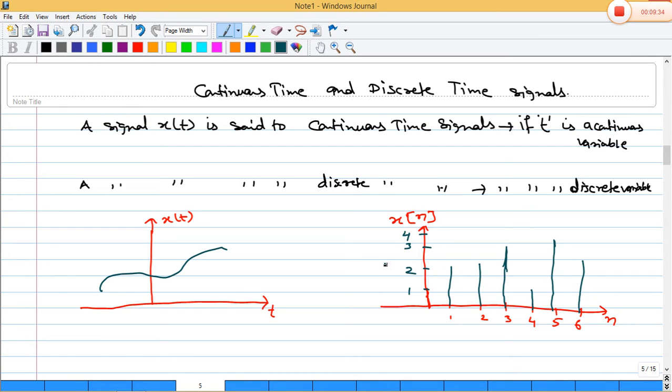So this one is a discrete time signal example, or graphical representation of a discrete time signal. When at particular points 1, 2, 3, 4, 5, 6, it will give a separate result. Meaning t is the variable here, and I can represent t with n, no problem, for discrete time. For continuous time it will be t.